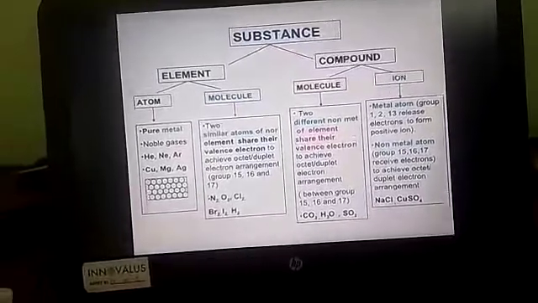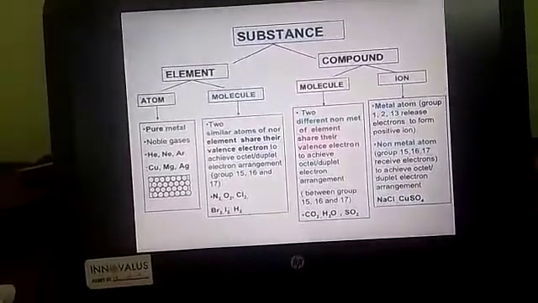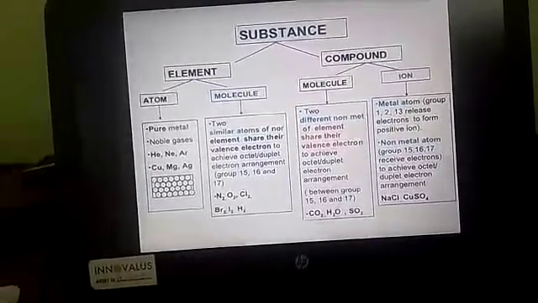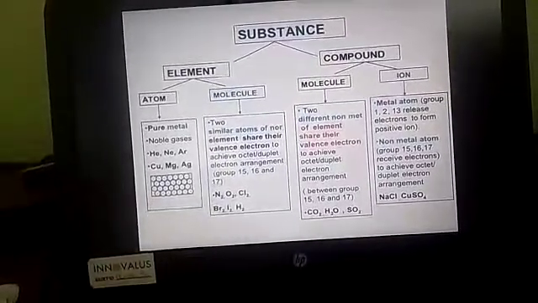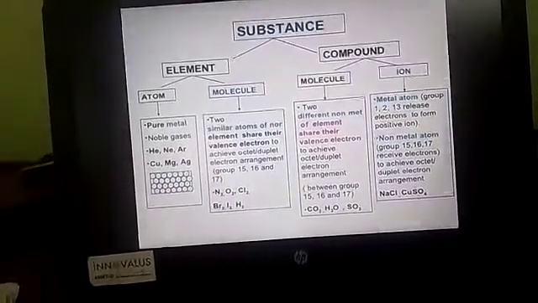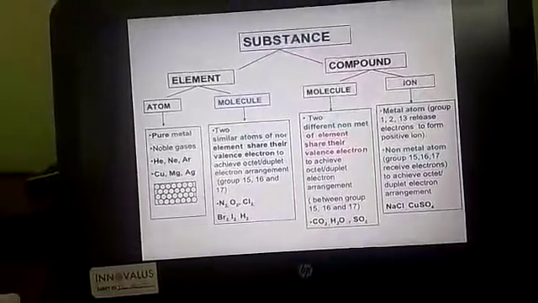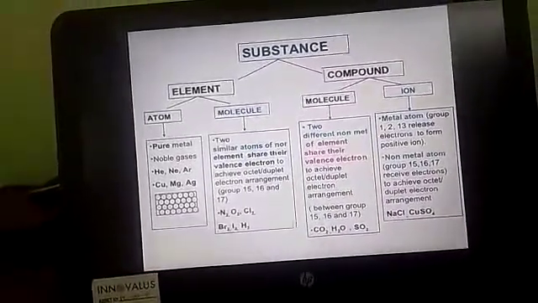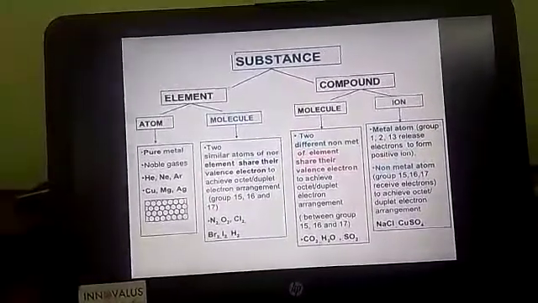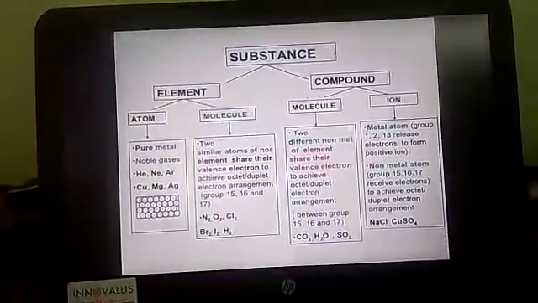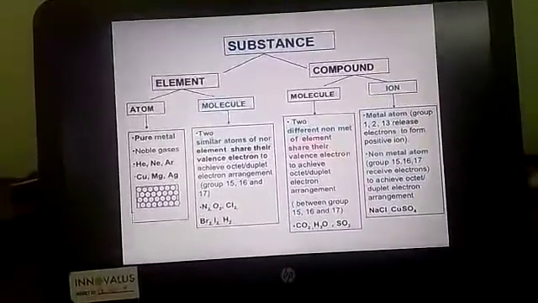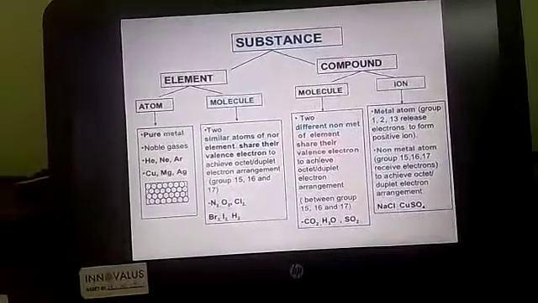And a compound is obtained from a pure substance. It is formed by the combination of two or more elements. The elements are combined together in a fixed ratio. It can be broken down into its elements by chemical means. So we know that two non-metal elements share their valence electrons to achieve their electron arrangement.